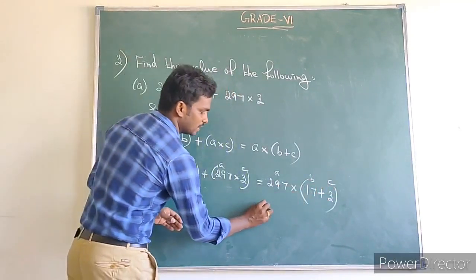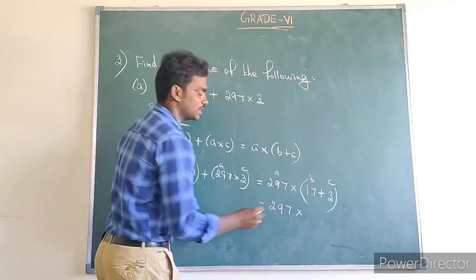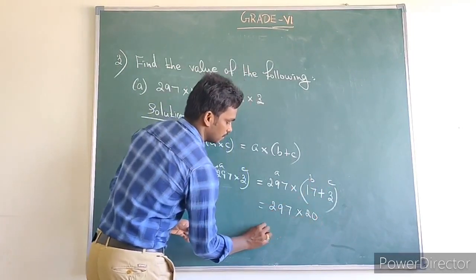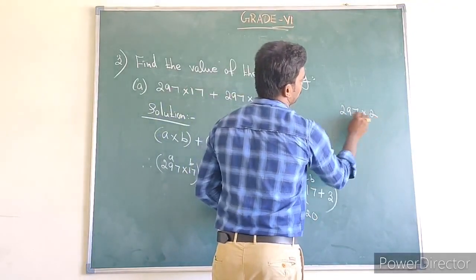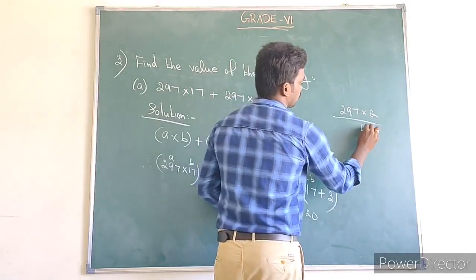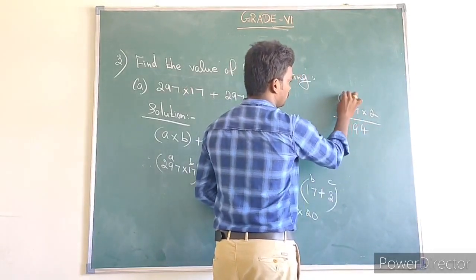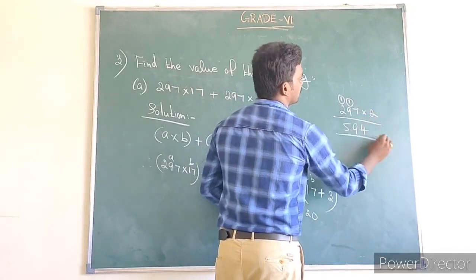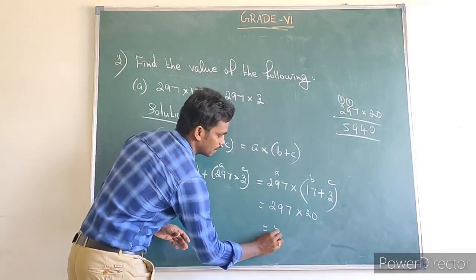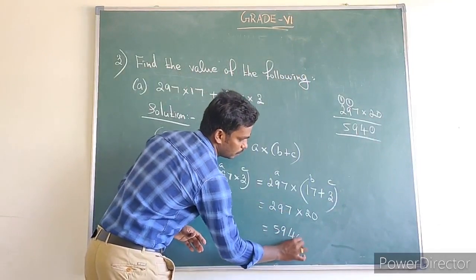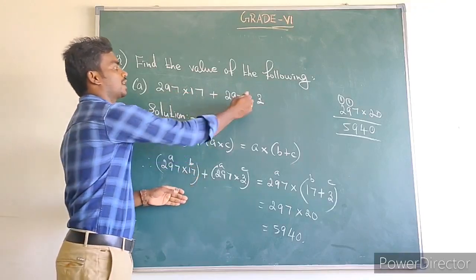So we can write 297 into, what is the value of 17 plus 3? That is 20, so we multiply 297 into 2. 7 2s are 14, remainder 1, 9 2s are 18 plus 1, 19, remainder 1, 2 2s are 4 plus 1, 5. Multiplying by 20 means we can add 0. So the value is 5940.